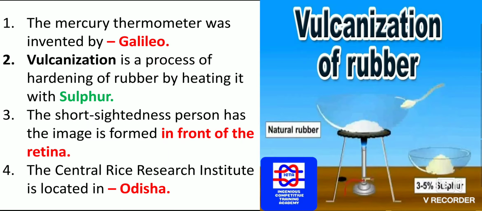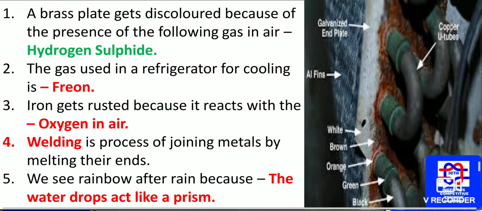Now we have the Central Rice Research Institute. That is located in which place? That is located in Odisha. As you can see in the next slide, a brass plate gets discolored because of the presence of the following gas in air, that is hydrogen sulfide. You can see the brass plate, the galvanized plate, here. That brass plate directly gets discolored because of the presence of hydrogen sulfide in the atmosphere.